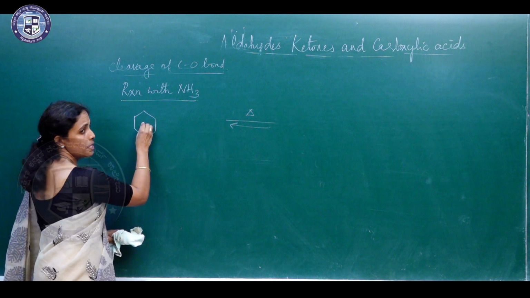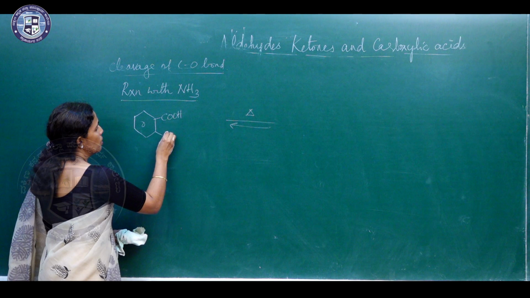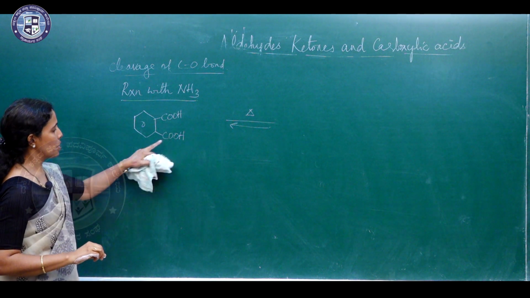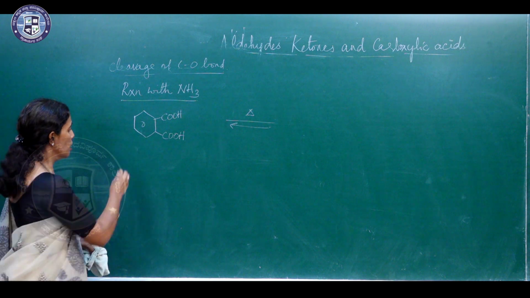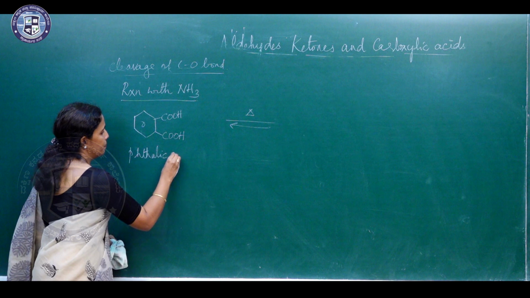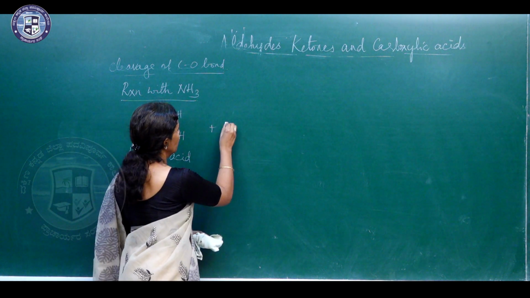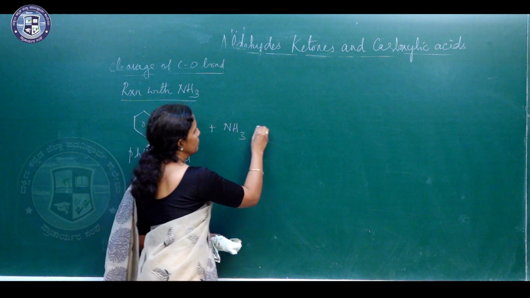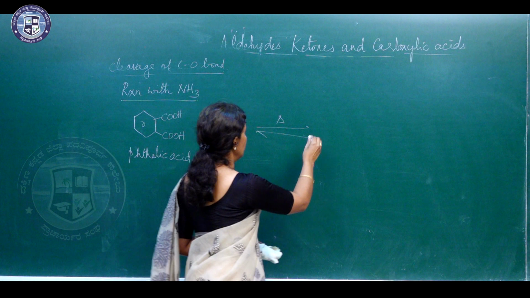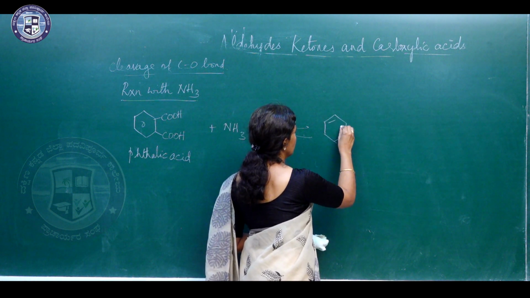Phthalic acid is a benzene ring with two carboxylic groups attached to it. Heat it with ammonia.